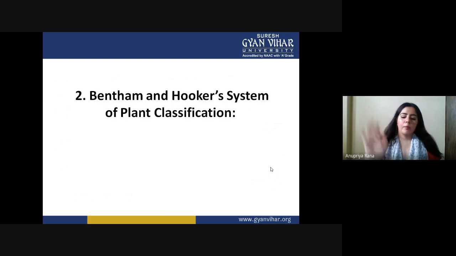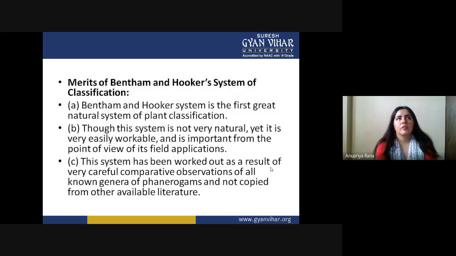So this is all about the artificial system of Linnaeus. Now we will see the Bentham and Hooker system of plant classification, which comes under the natural system of classification. This is the second phase in the developmental stages. We will see the merits and demerits of the Bentham and Hooker system of classification.